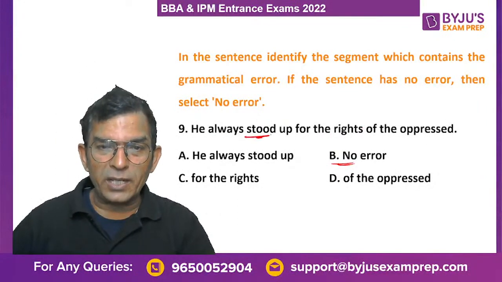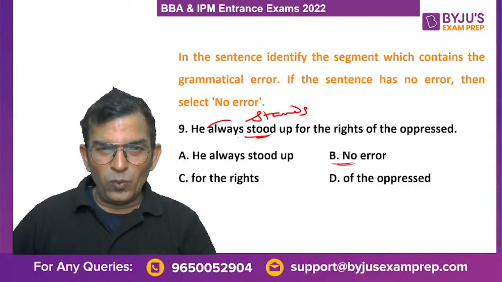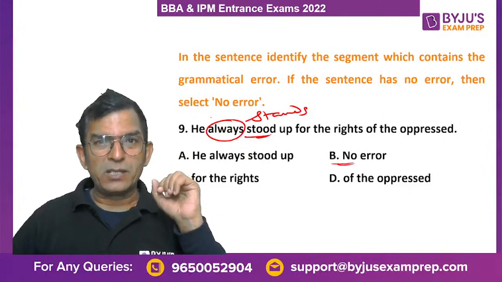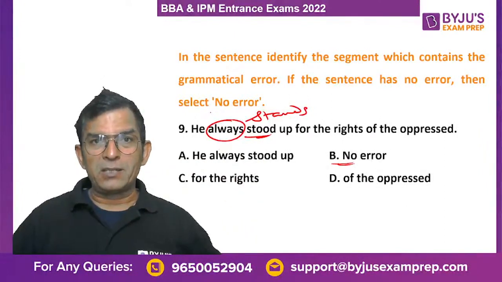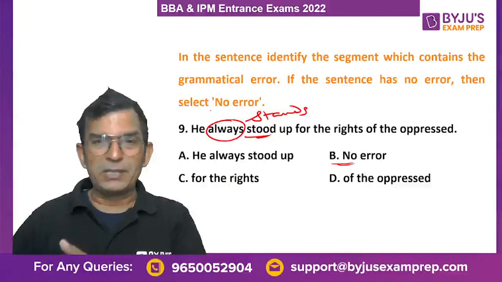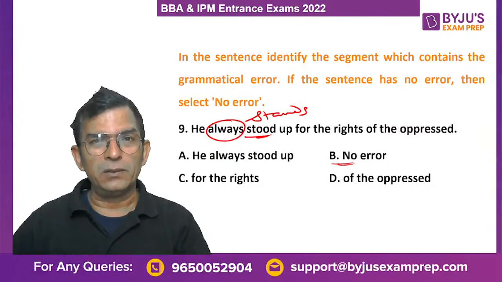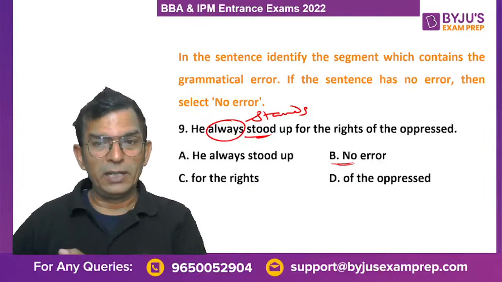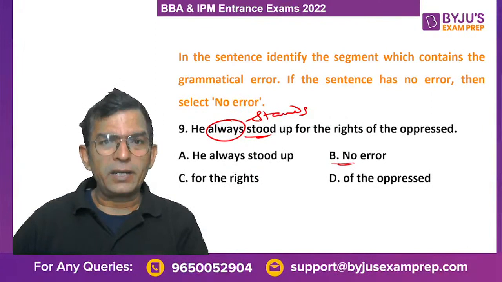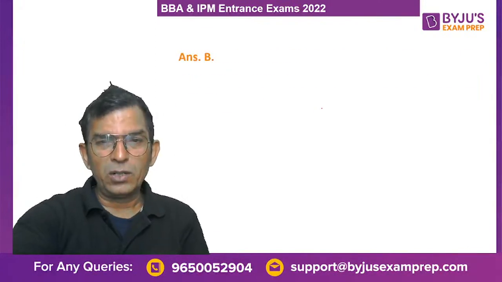Now we can also say he always stands up. When we write always, the adverb of frequency, either we write the simple past tense or the simple present tense, it doesn't matter. खड़ा होता था और खड़ा होता है. Both are correct. No issues at all. The sentence has got no error.